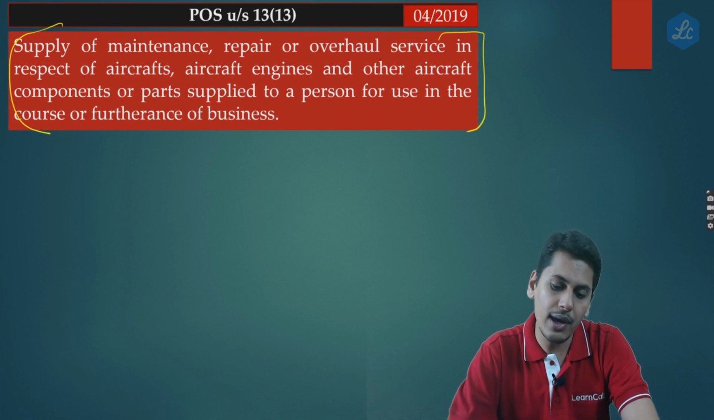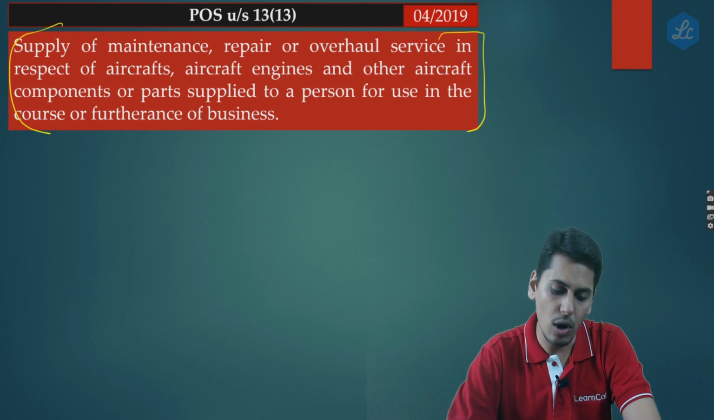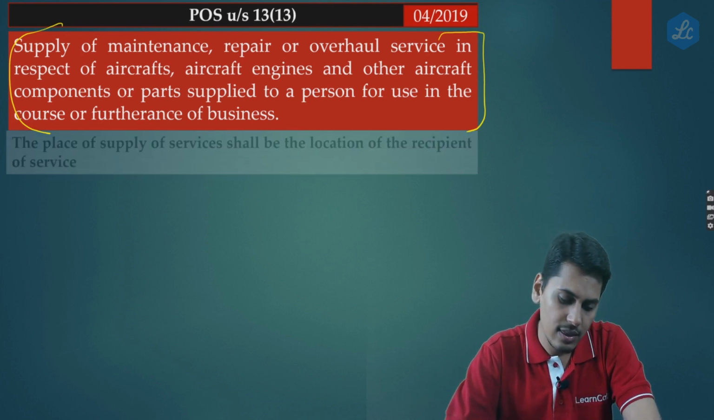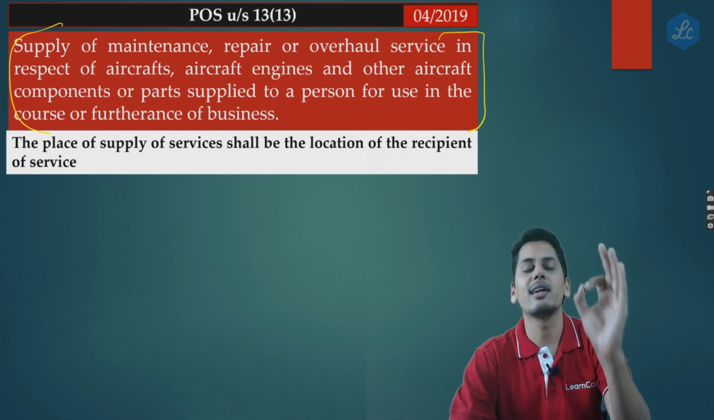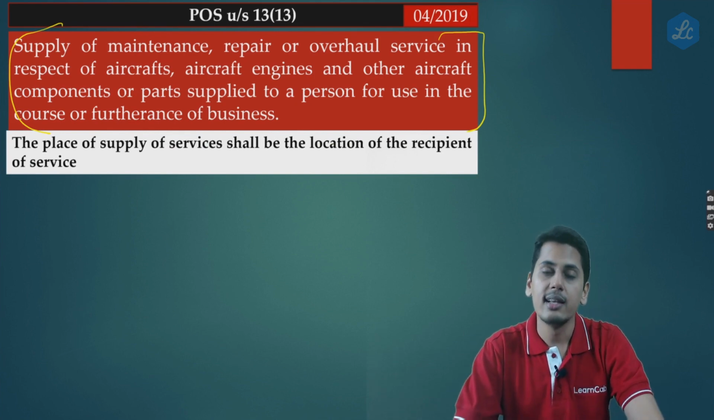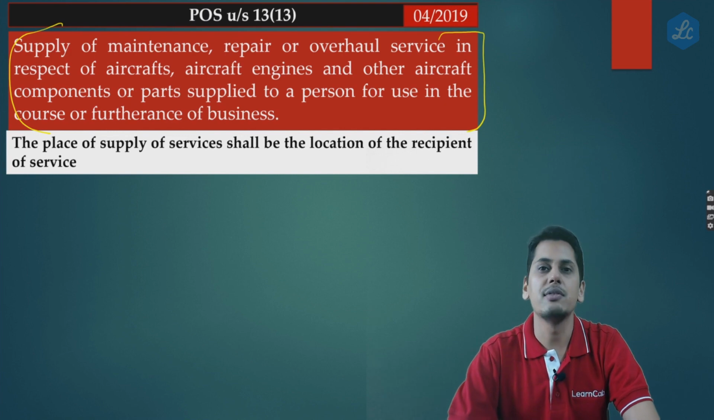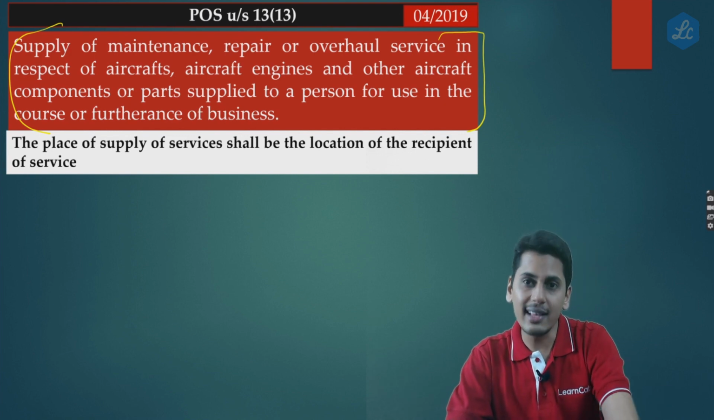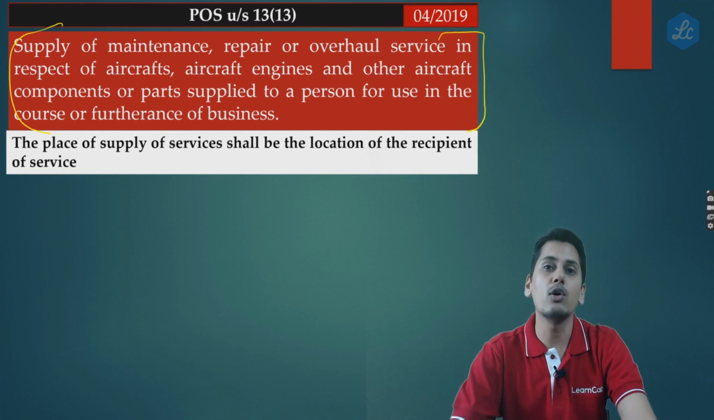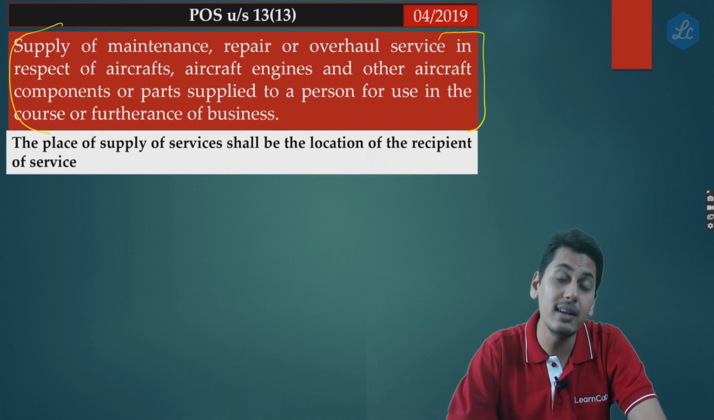Supply of maintenance, repair or overhaul services in respect of aircraft, aircraft engines and other aircraft components or parts, supplied to a person for use in the course or furtherance of business. The place of supply shall be the location of recipient of service. So now friends, let us visualize this example again. This Indian aircraft goes abroad to Australia and gets the MRO services done. Now friends, by this notification, the place of supply happens to be the location of recipient. The location of recipient is Delhi. The place of supply is Delhi.